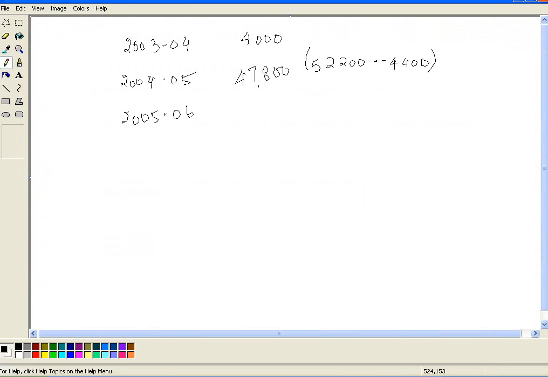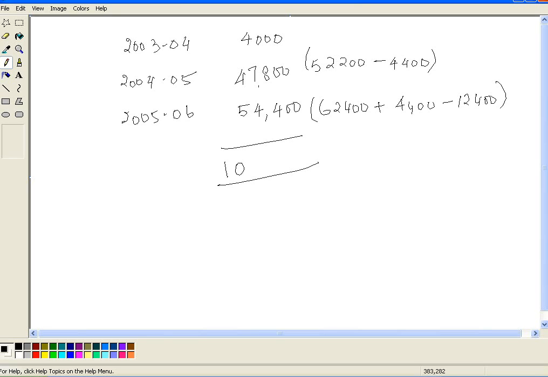we have to, the profit given to us is 62,400. We have to add back opening stock, which is overstated, and subtract closing stock, which is overstated. So we are going to subtract 8,000 rupees, so we will get 54,400 plus 47,800 plus 4,000 plus 54,400 is equal to 1,06,200.